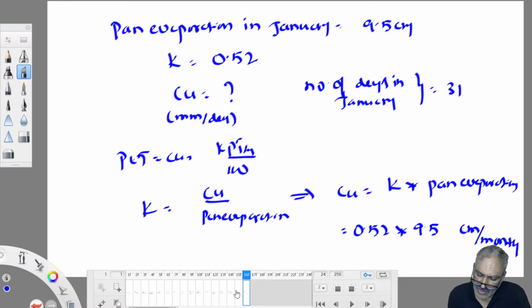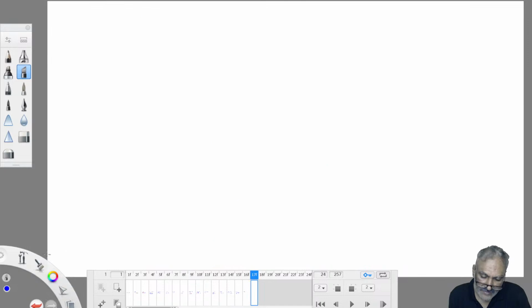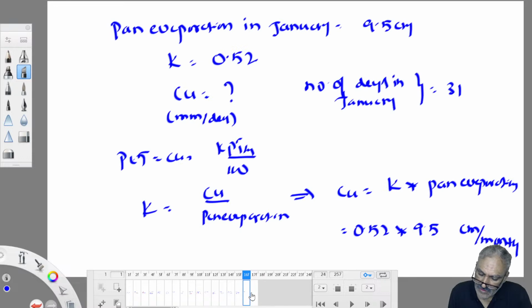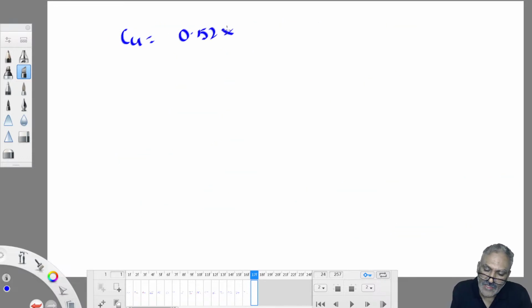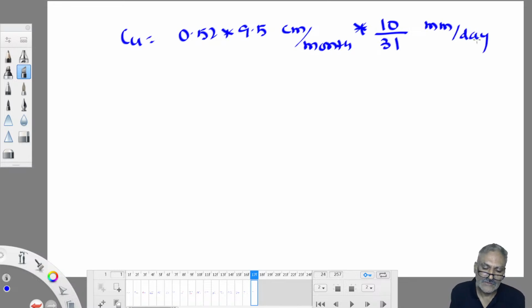But you have been asked to work out the answer in mm per day. So how do we convert centimeter to mm? 0.52 into 9.5 centimeter per month. 10 mm is equal to 1 centimeter. How to convert month into days? 1 month, January, is 31 days. Therefore divide by 31, then it becomes mm per day.